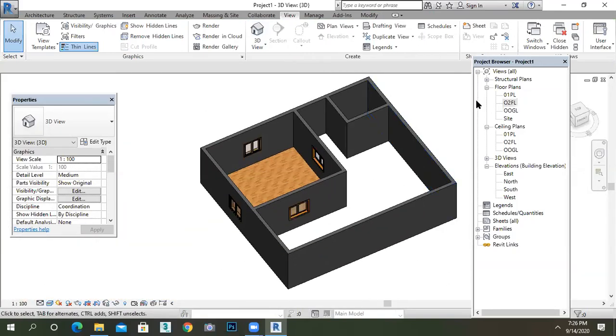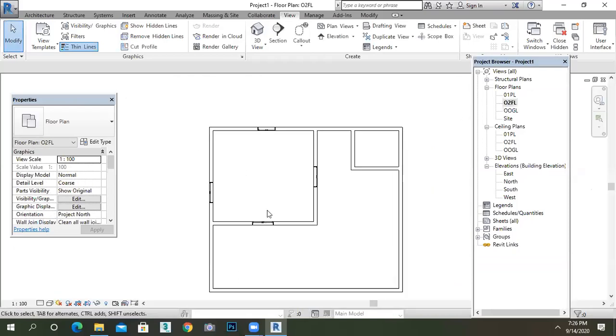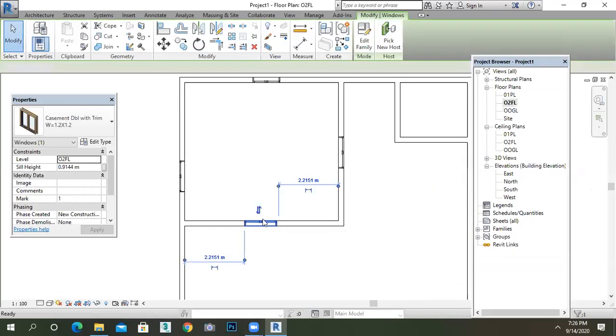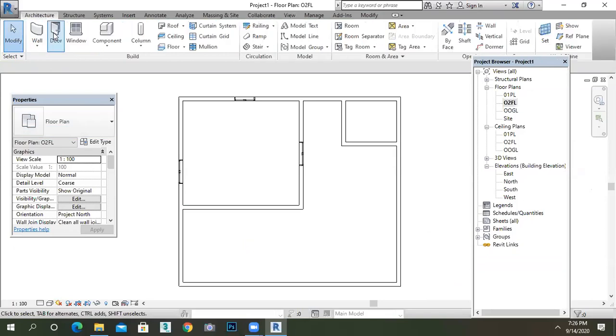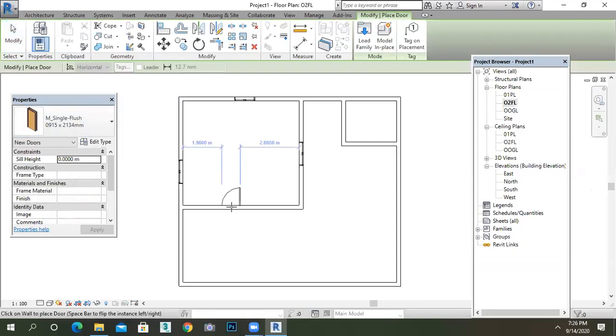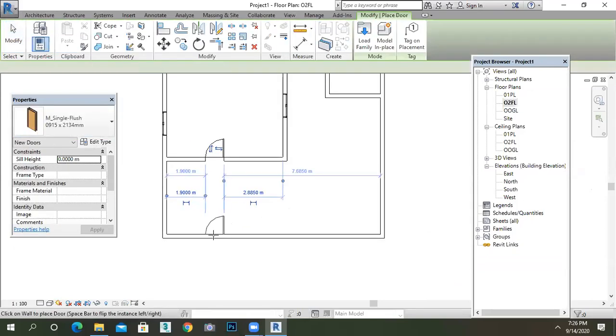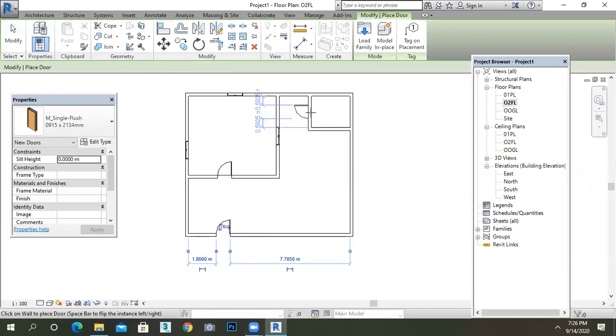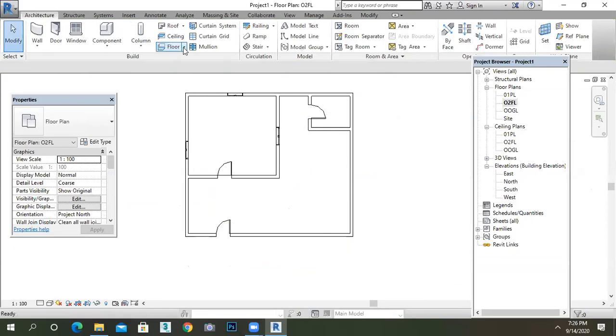Okay, so before applying the floor, I just delete this window. Take a door. I'm not going to edit it. I'm just placing it like this and like this. Okay, so this is my door. Now I will move to the floor.